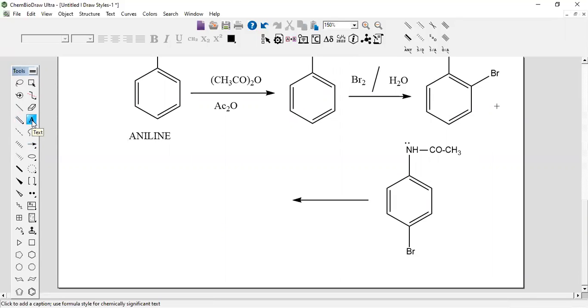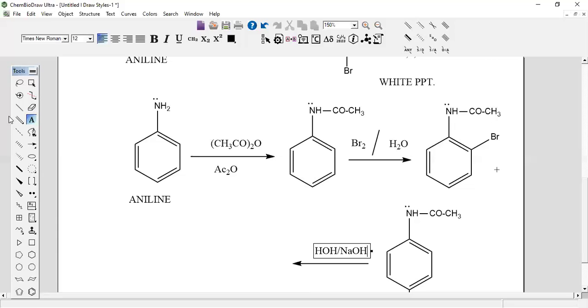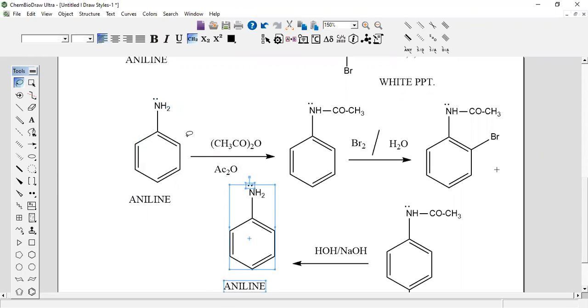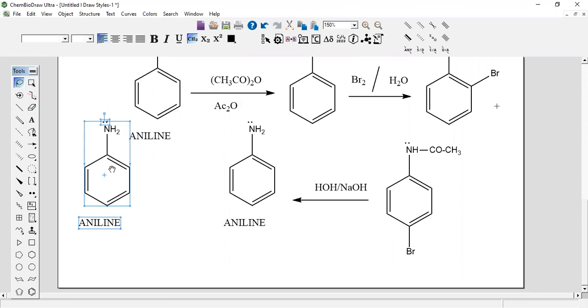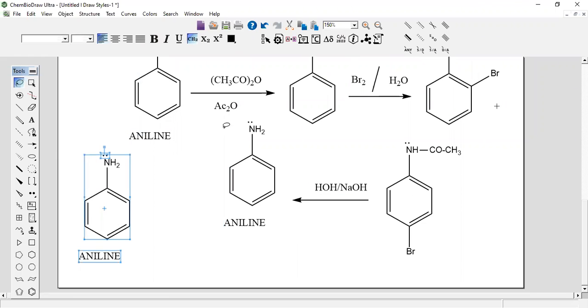What do you understand by hydrolysis? Reaction with water. When it is hydrolyzed in the presence of any base, like sodium hydroxide, you will get para-bromoaniline or ortho-bromoaniline. Both compounds will be formed here.